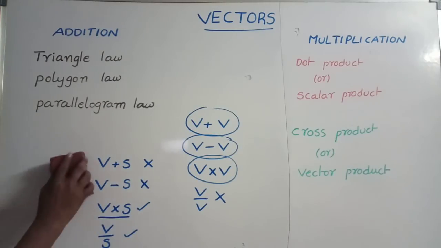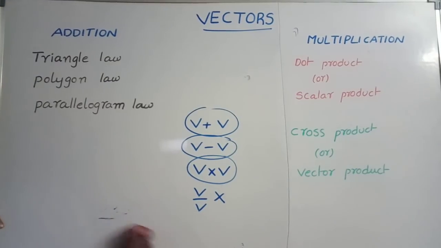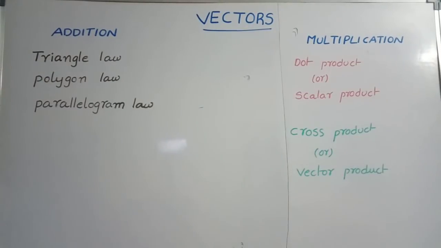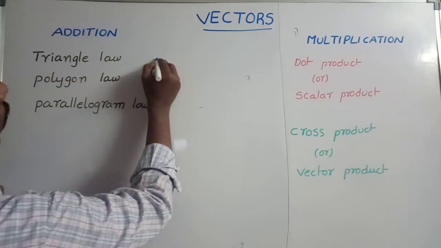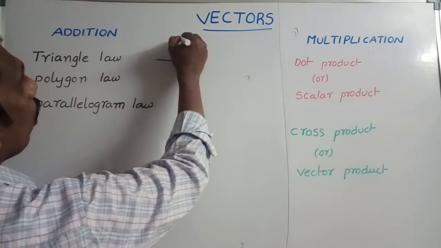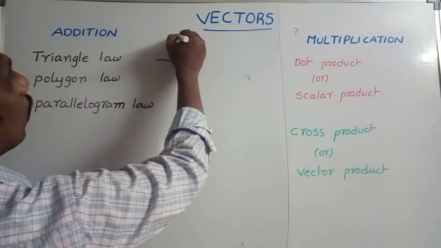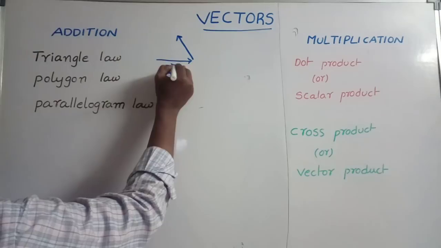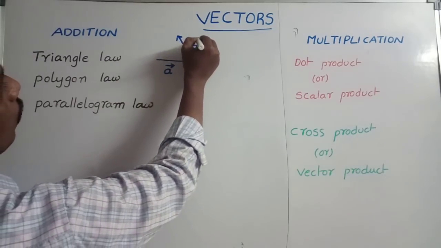Based on this, there are three types of addition of vectors. The first one is the triangle law of vector addition. In the triangle law of vector addition, two vectors are taken as two sides of a triangle, taken in order. One is taken as a bar and the second one as b bar.